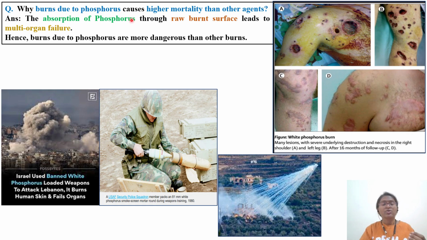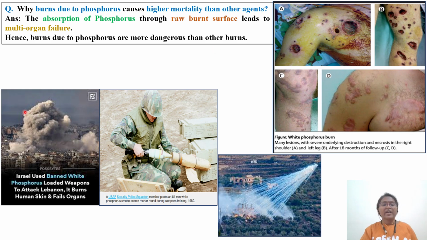Why do burns due to phosphorus cause higher mortality than other agents? Absorption of phosphorus through the raw burnt area leads to systemic toxicity and multi-organ failure. Burns due to phosphorus are more dangerous than other burns. Compared with thermal burns, this type of phosphorus burn takes more time to recover.